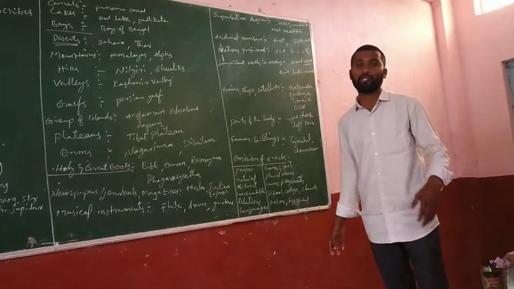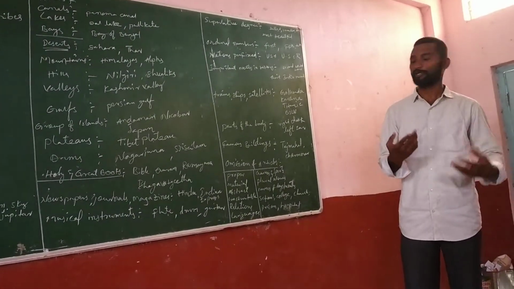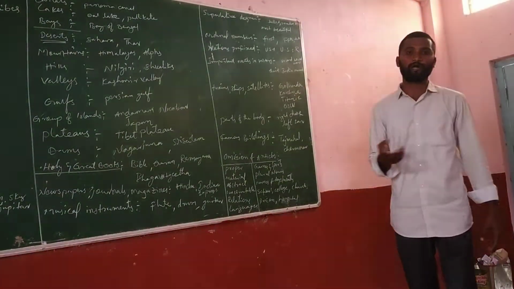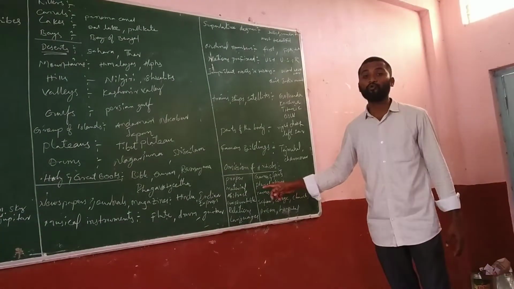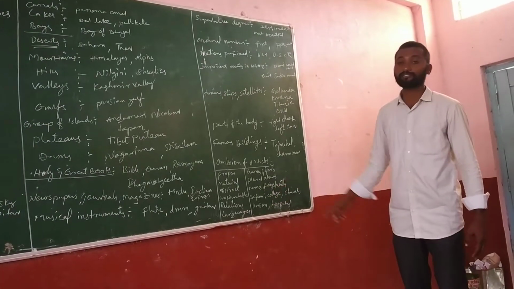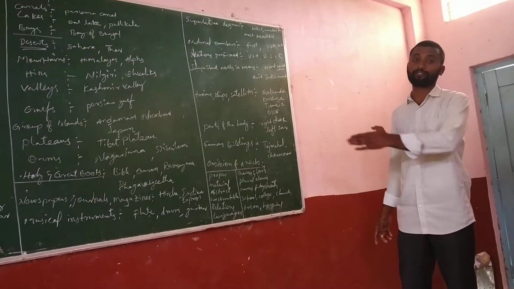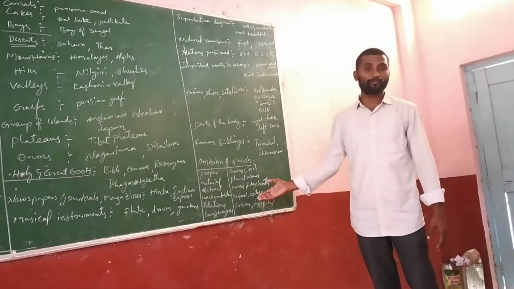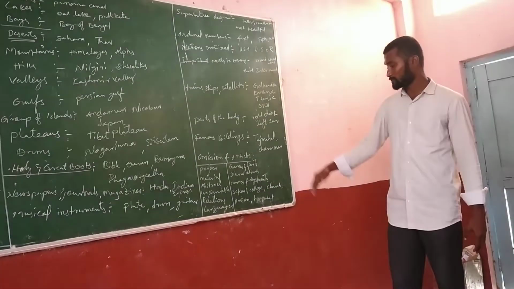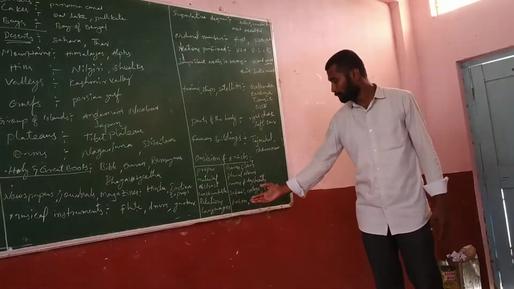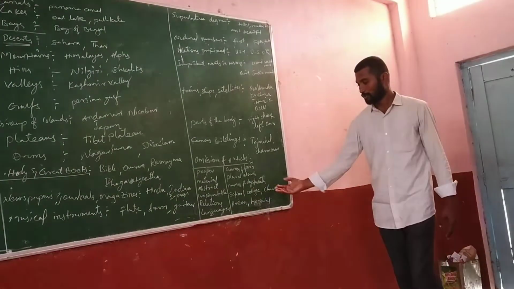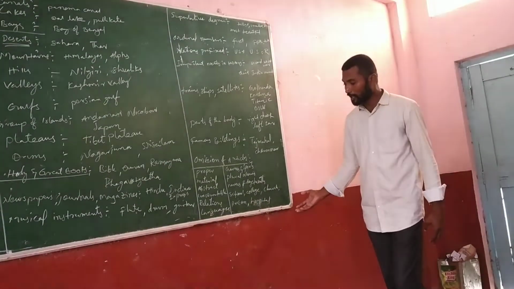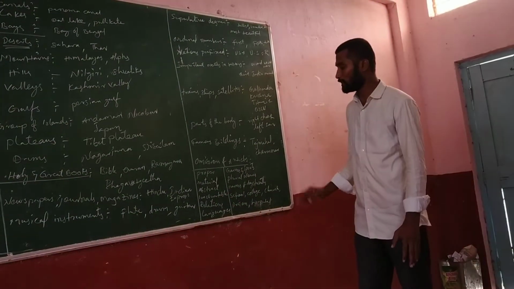And languages, Telugu, Hindi, English, math, social science, in this way. And games and sports, cricket, hockey, football, basketball, chess, in this way. And plural nouns also. Names of days and months, before days, Monday, Tuesday, Wednesday, Thursday, Friday, Saturday, Sunday, don't use any article. Months, January, February, March, April, May, June, July, August, in this way. Next, before school, college, church, prison, and hospital, regarding these things, don't use articles.